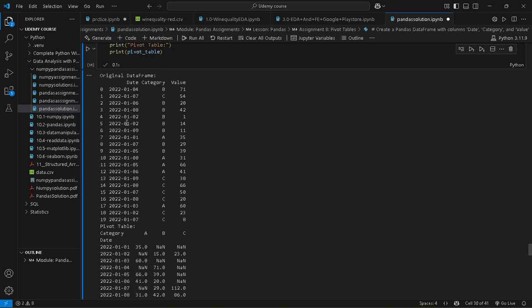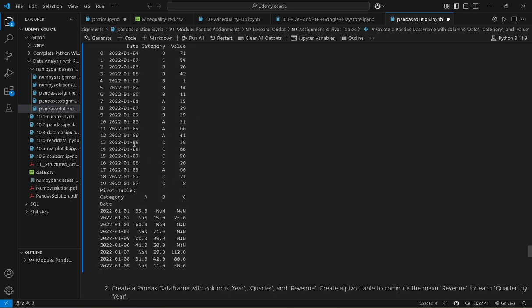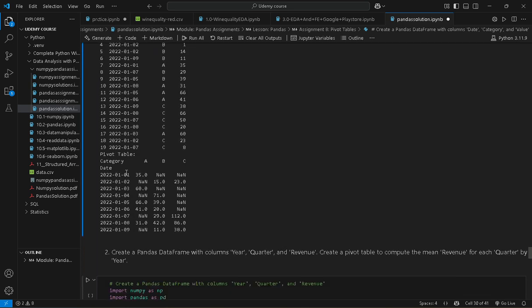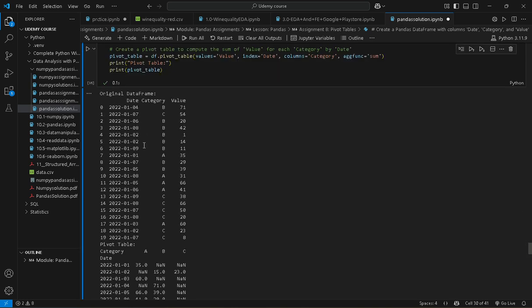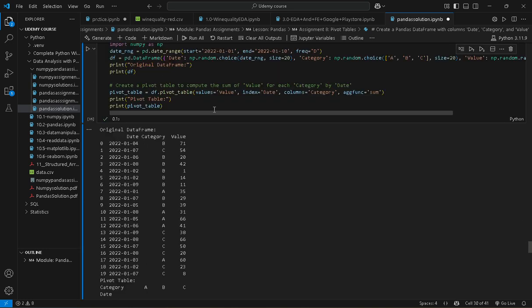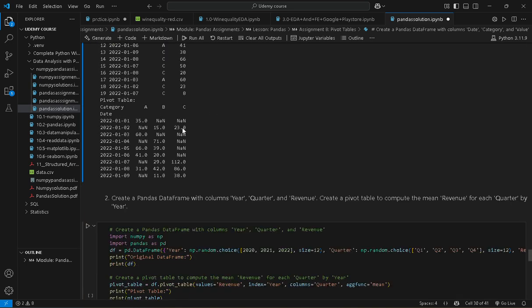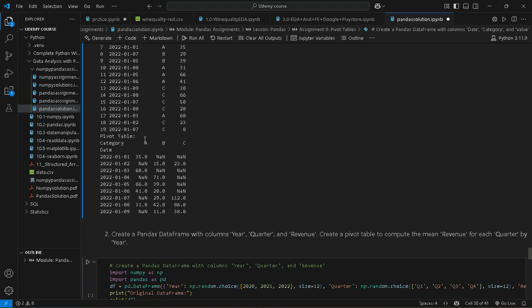This is our 1 month data, with a random date, and we have to calculate the sum of values for each category. This is our 10 days date with value 1. A, B, C have these, which are the sum of each value.